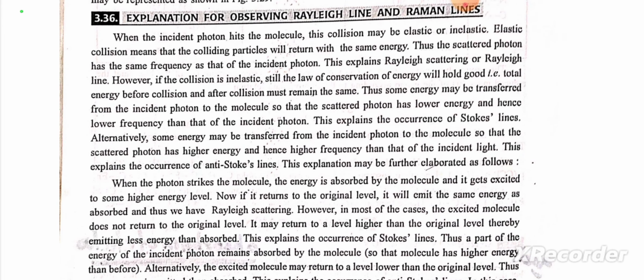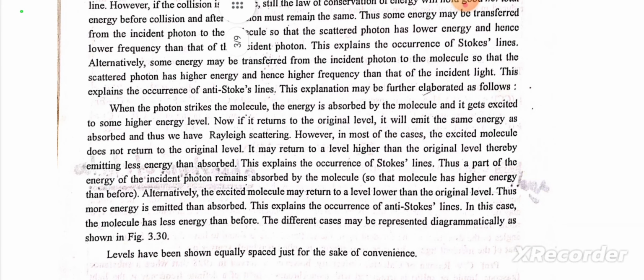Alternatively, some energy may be transferred from the molecule to the incident photon so that the scattered photon has higher energy and hence higher frequency than that of incident light. This explains the occurrence of anti-Stokes lines. This explanation may be further elaborated as when the photons strike the molecules, the energy is absorbed by the molecule and it gets excited to some higher energy level. Now, if it returns to the original level, it will emit the same energy as absorbed, and thus we have Rayleigh scattering.